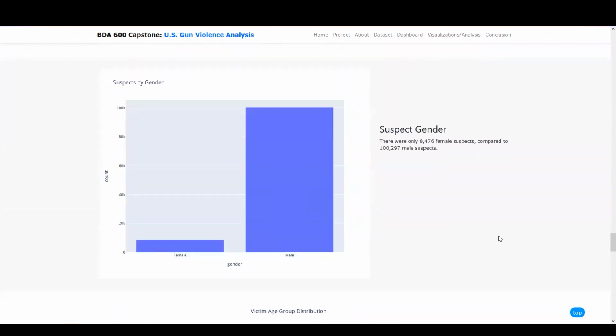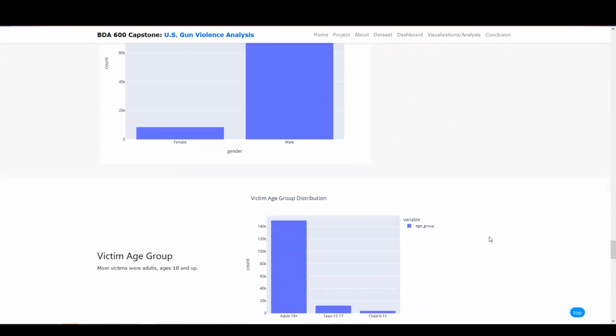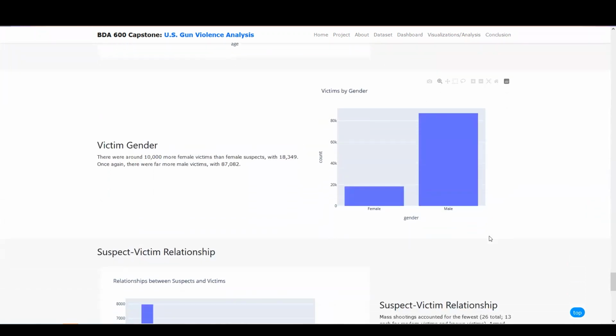When looking at suspect gender, there are nearly 12 times more male suspects as opposed to female suspects. When looking at victim gender, although there are around 10,000 more female victims than female suspects, there are still more than 4 times the amount of male victims compared to female victims.